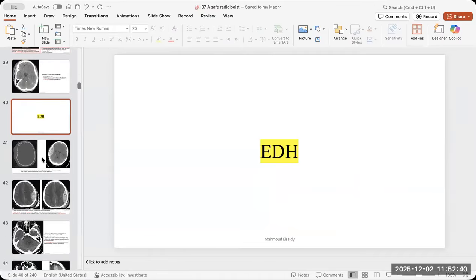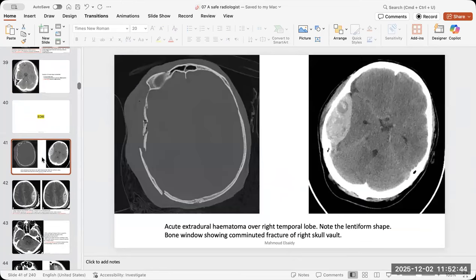Then the extra-axial hemorrhages, the most common two are the extradural or epidural, and then the subdural. Extradural is most of the time associated with an overlying skull fracture, the bone fracture.